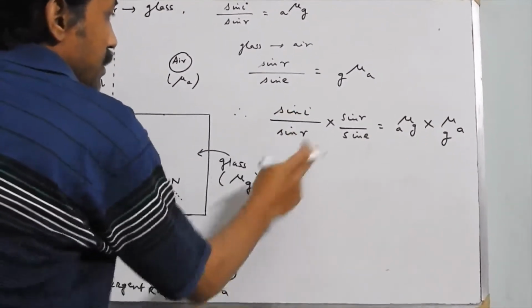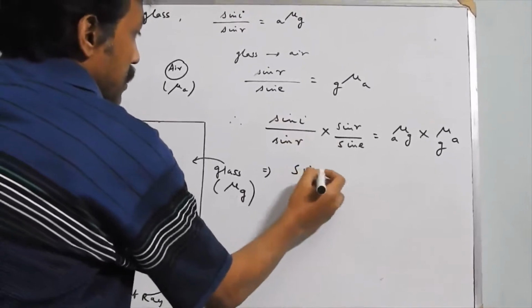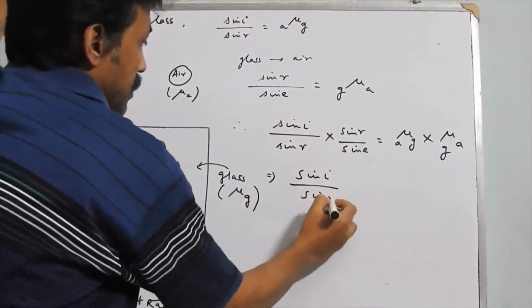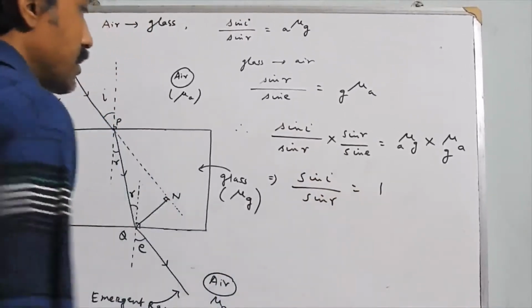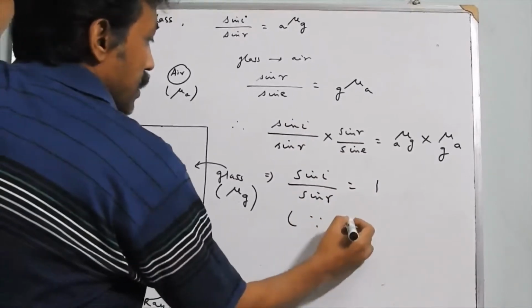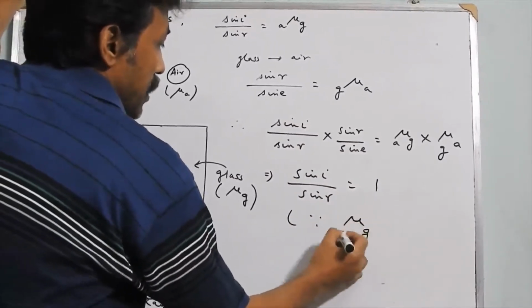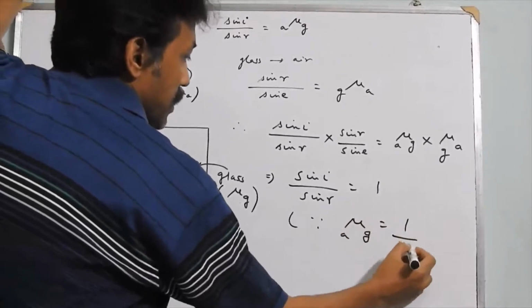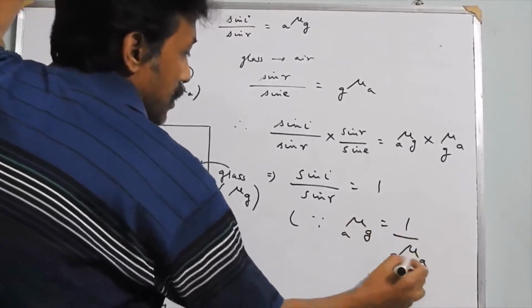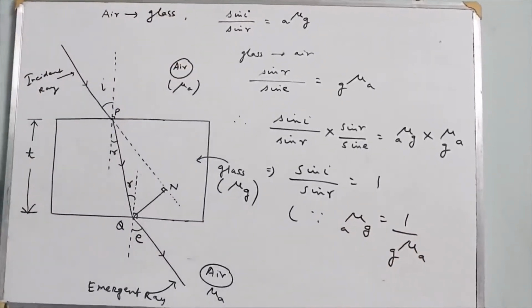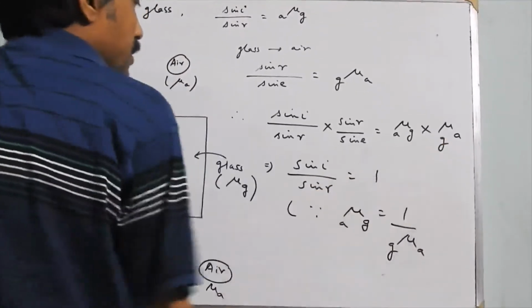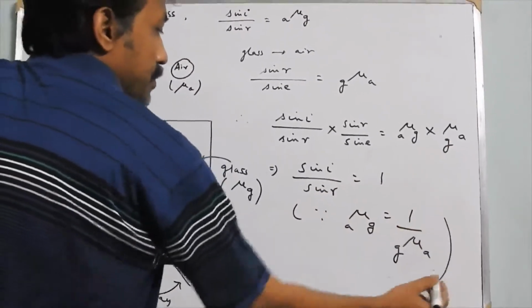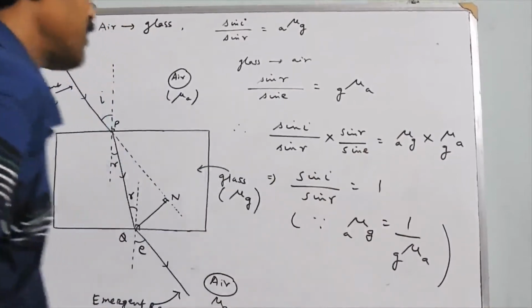So sin R will cancel out. Since G mu A is 1 by A mu G, they will cancel out, and you can see that the product is 1. A mu G into G mu A is 1.